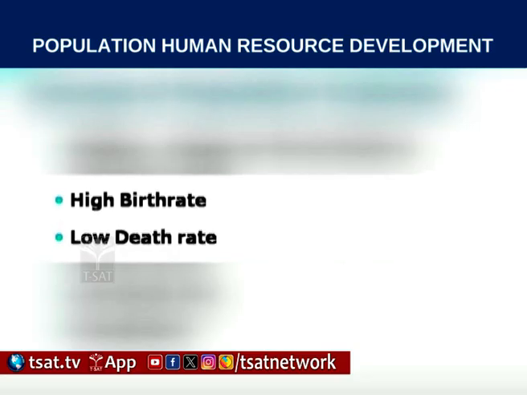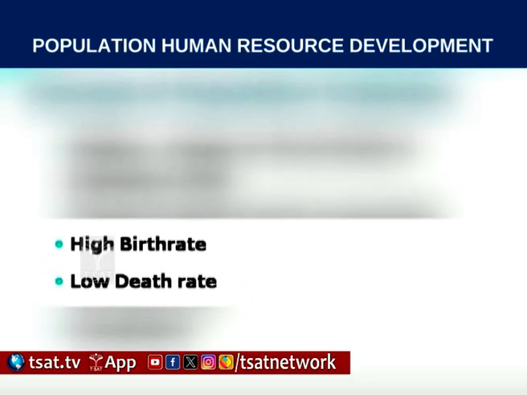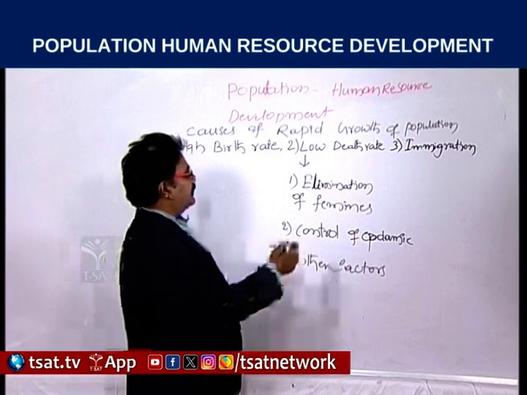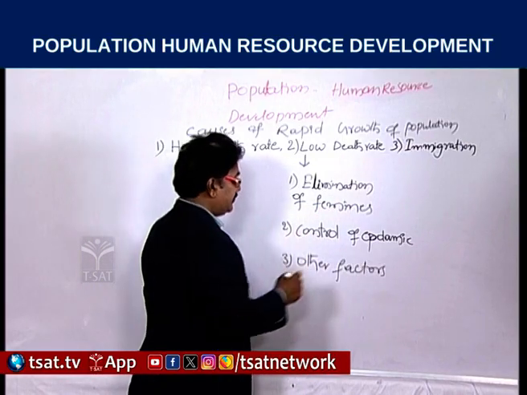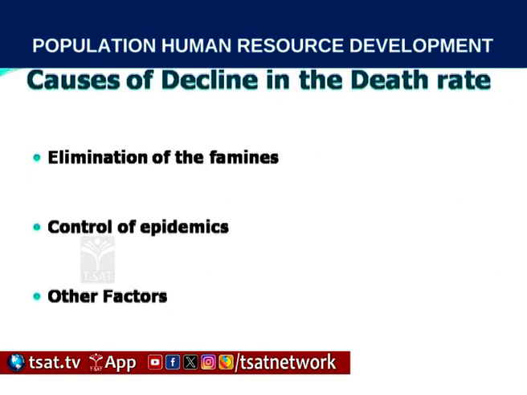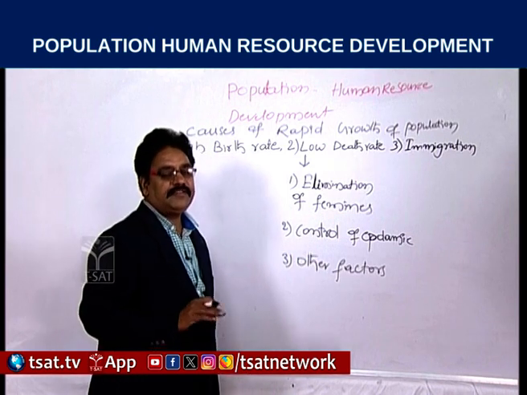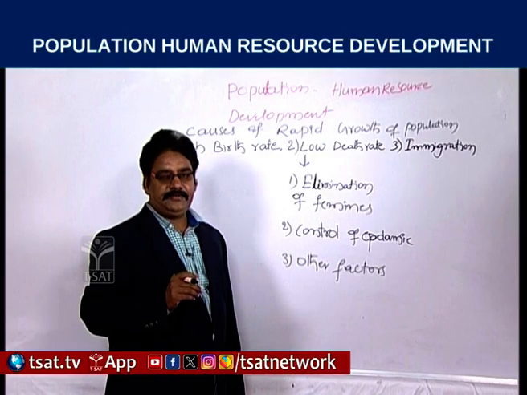The second cause that leads to the rapid growth of population in India is low death rates. We will discuss it in three points: elimination of famines, control of epidemics, and other factors. These three are causes for the low death rates. Recurrence of famines was a natural phenomenon during the British period.